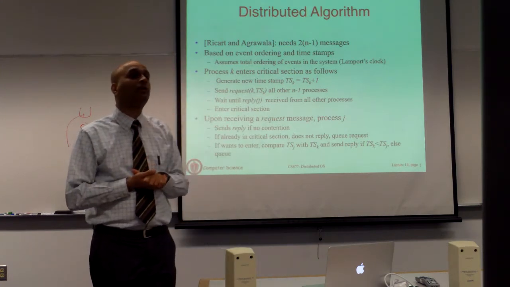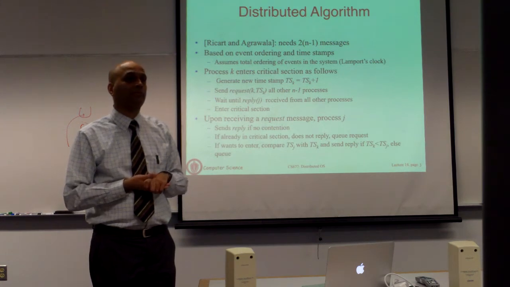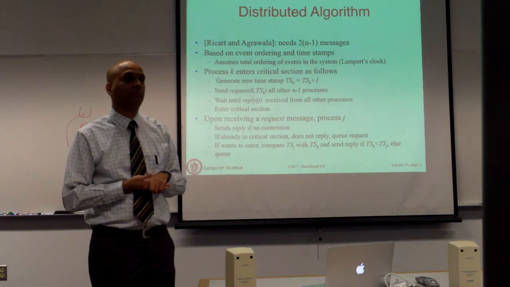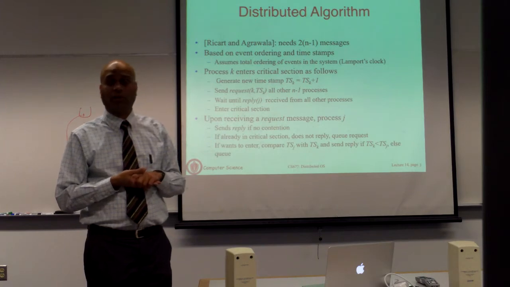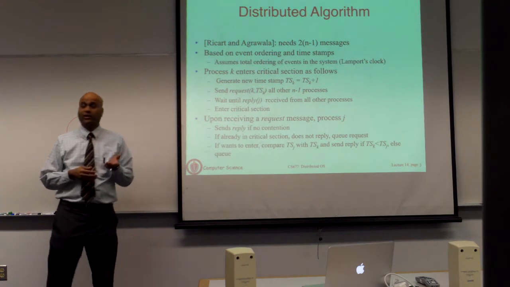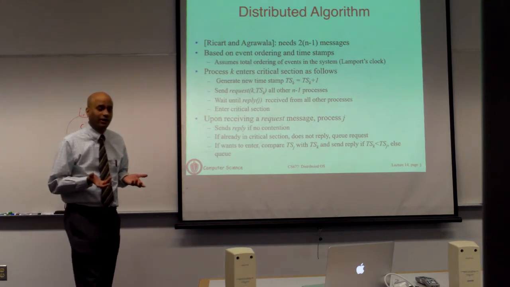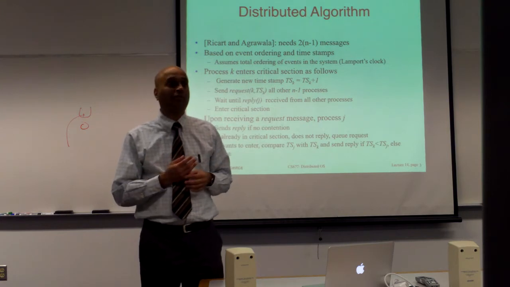I think it's worse, because in a centralized algorithm, the probability that the coordinator fails is less than the probability that any of the processes in this distributed algorithm fails. As was pointed out, in the centralized approach, if processes crash with equal probability, the coordinator will crash with probability 1 over n.